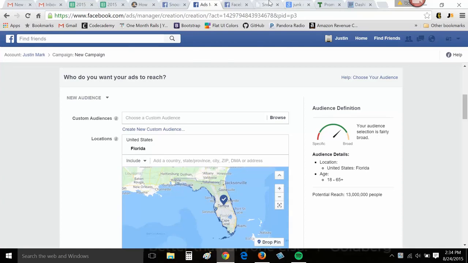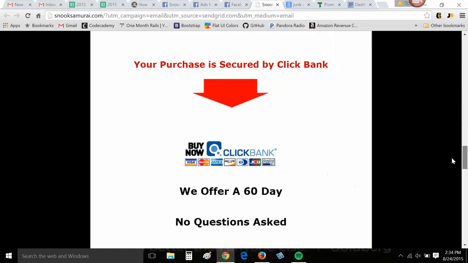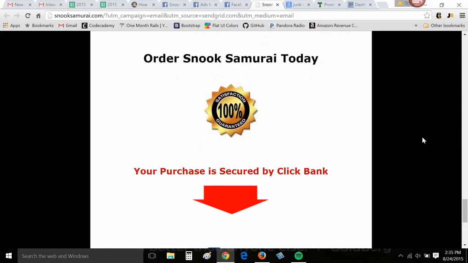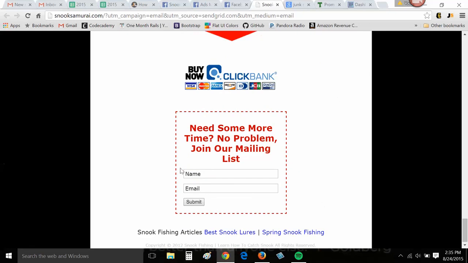For this ad, we're going to be promoting the website snooksamurai.com. So basically, it's a snook fishing mastery guide. It's teaching people how to do snook fishing. And this is just a lead capture and a sales page. So in the end, if they haven't sold it through their ClickBank, they can get a mailing list sign up.